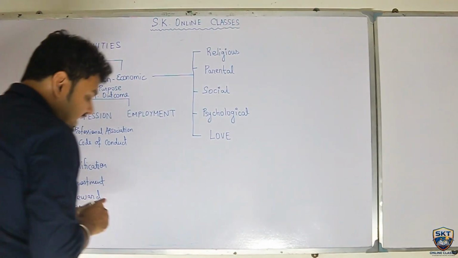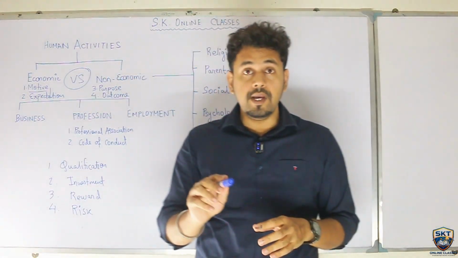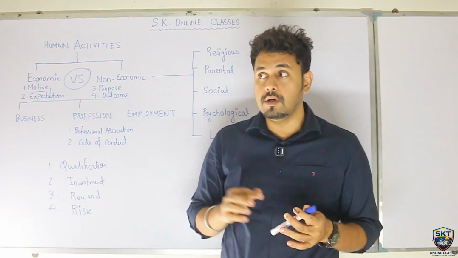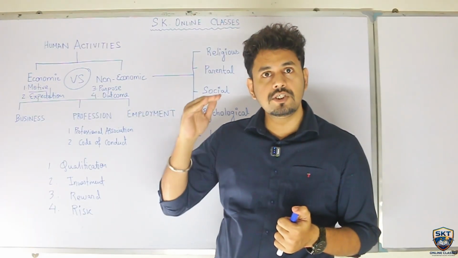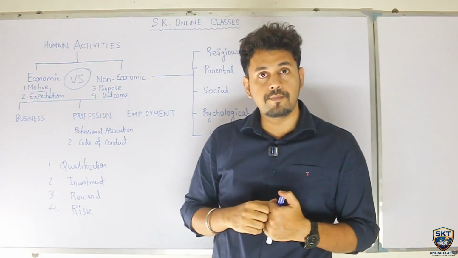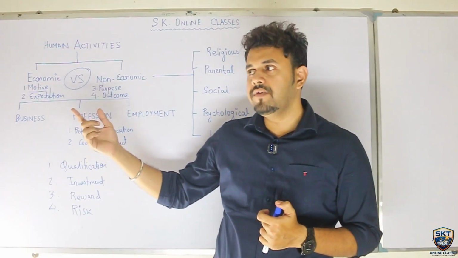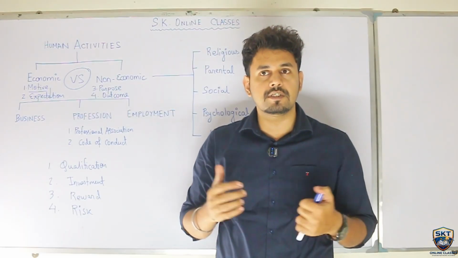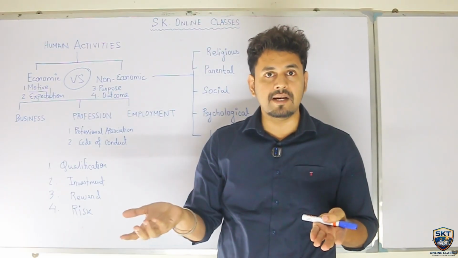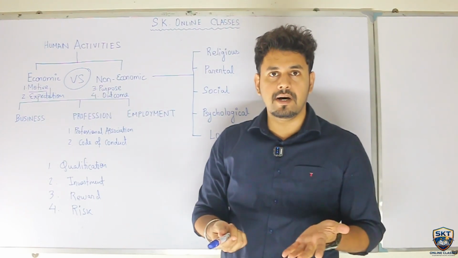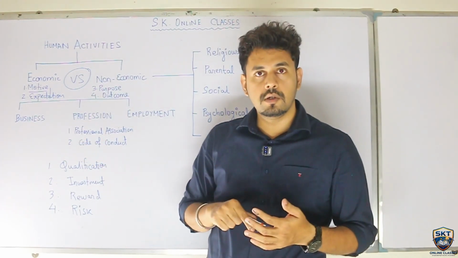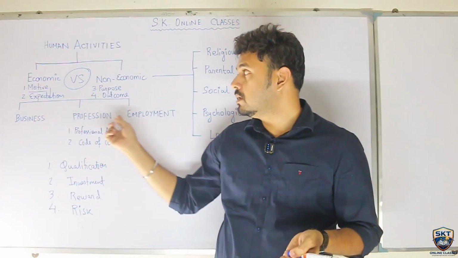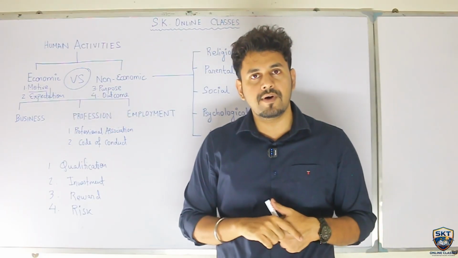Next is fourth point, which is risk. Now, if I ask you a question, students, which among these three is the most profitable one? Now, you tell me, an employee will be the maximum richest person on earth, or a professional, or a businessman. Now, if we think of businessman, say I would like to take a name of a person, biggest businessman in India right now, Adani or Ambani. Mukesh Ambani will be the person. So Mukesh Ambani. Now, Mukesh Ambani is so rich. So definitely among these three activities, business is the most profitable one.